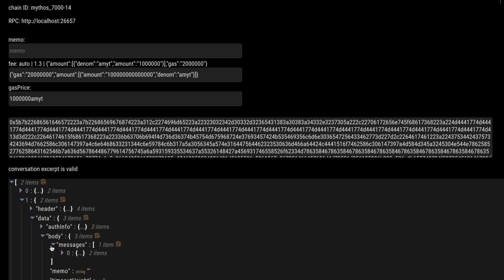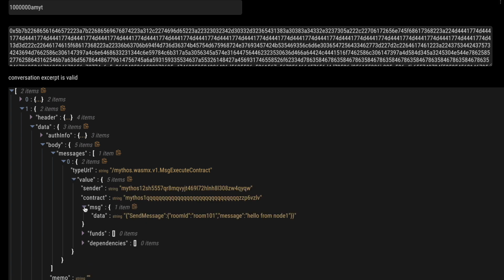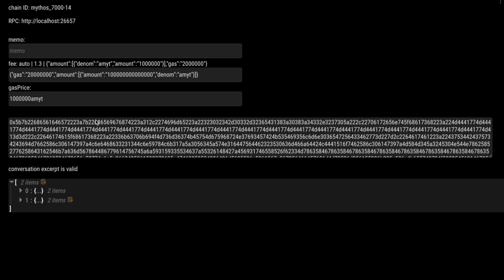And the second block here should have the second message, hello from node 1. And of course, if we change the data here from 5 to 4, we should see an error, for example, an invalid data hash.